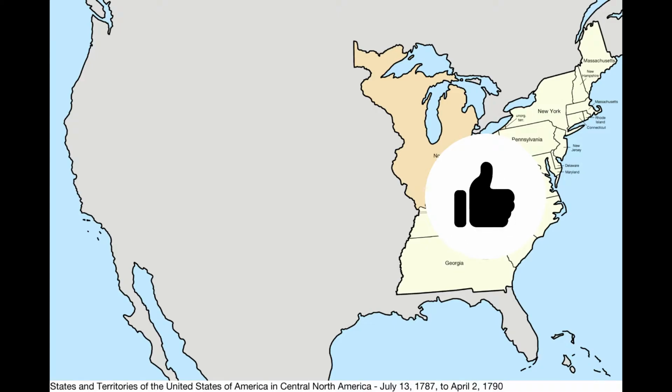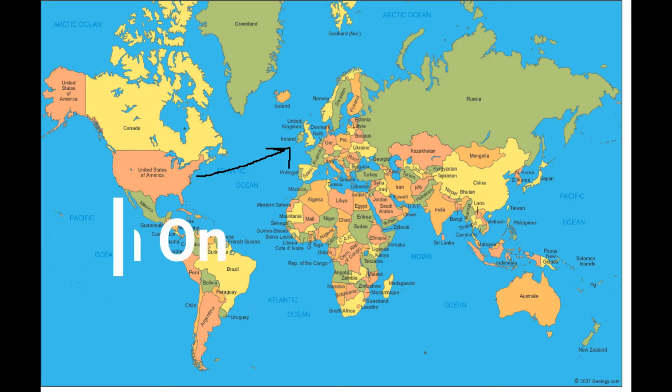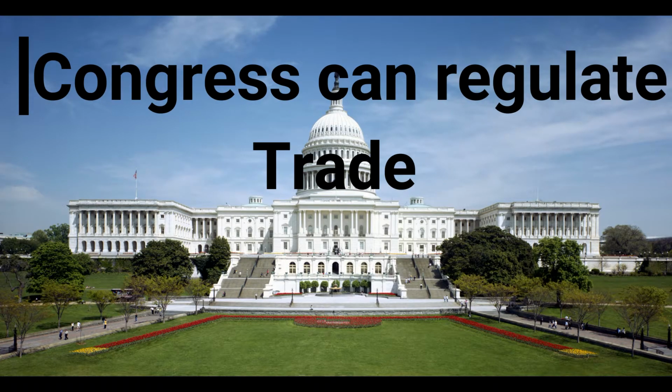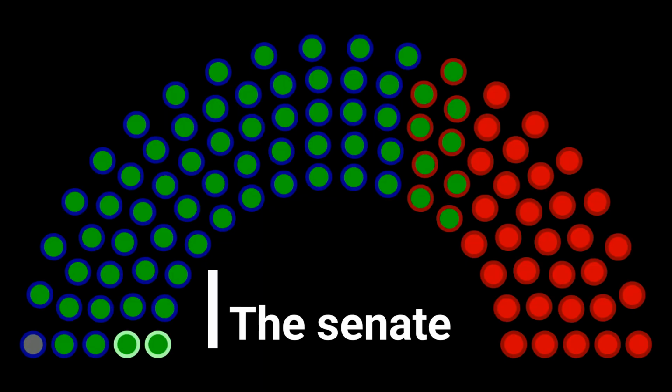The Commerce Compromise was an agreement between the southern and the northern states. These things included no taxation on exports. Congress is allowed to regulate trade, and the President is allowed to make treaties with other countries as long as 2/3 of the Senate votes on it.